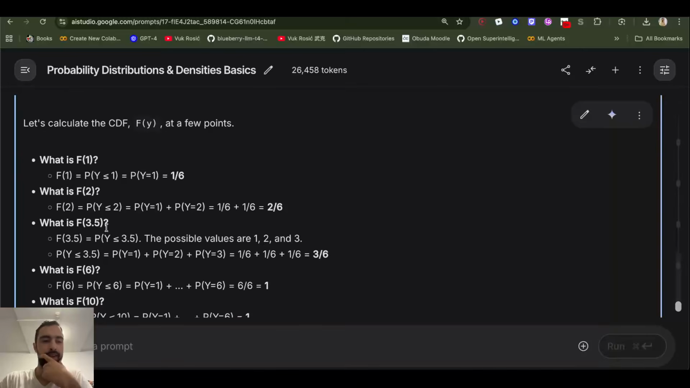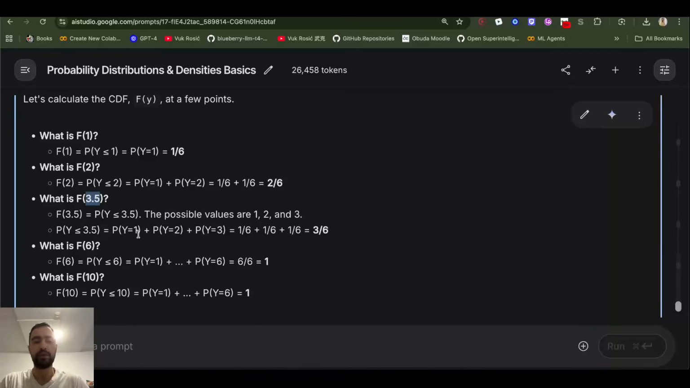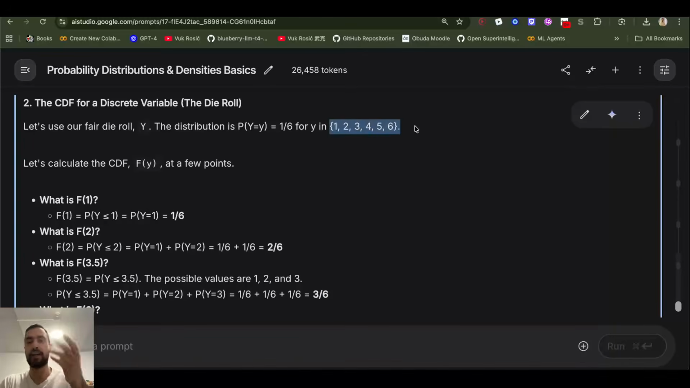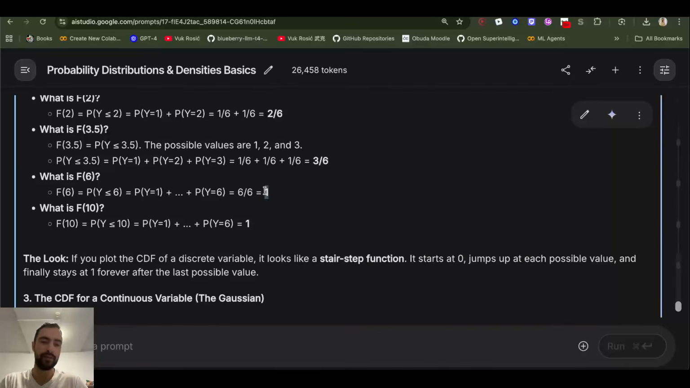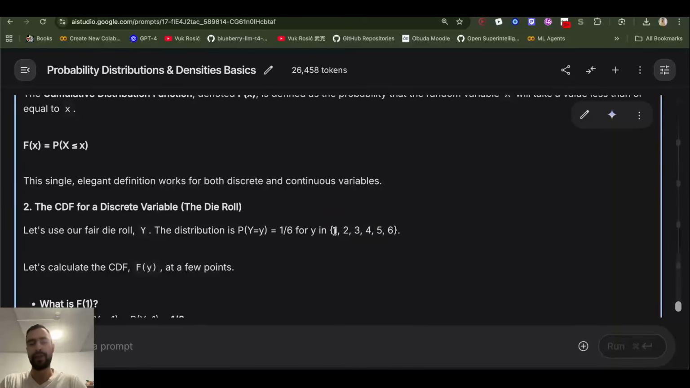We can put in any value, not just these possible outcomes. So we can say 3.5. So the probability of the outcome being 3.5 or less, well, it can only be 1, 2, or 3 in that case. So if we add all three of those probabilities, we will get 3 over 6. And if we put 6, that includes all of the possible outcomes, so that's 100%. So that's going to be 1, which makes sense. We can also say 10, outside of the range, it's still 1 because it will always be less than 10.